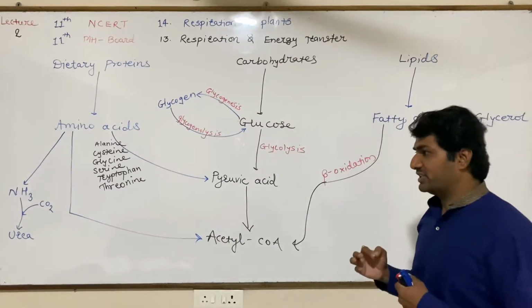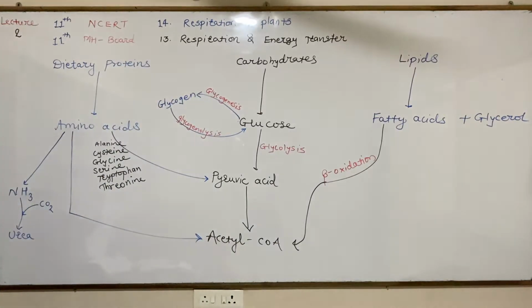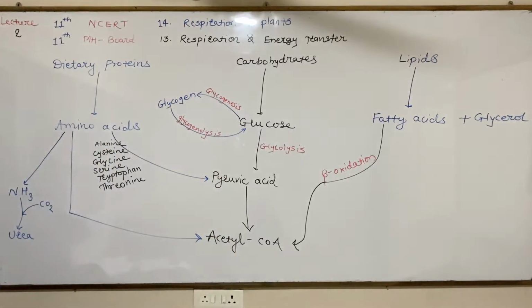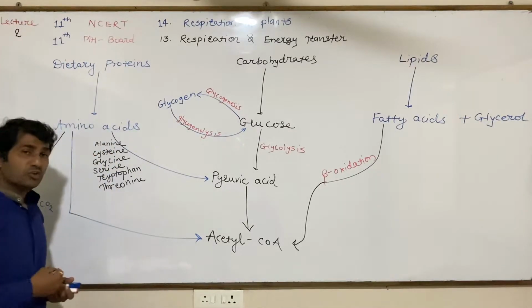We are going to discuss that part. So you must know the outline of the respiratory substances and how they convert into acetyl coenzyme A in detail. Conversion of pyruvic acid to acetyl coenzyme A is known as the link reaction, or also known as acetylation of pyruvate.